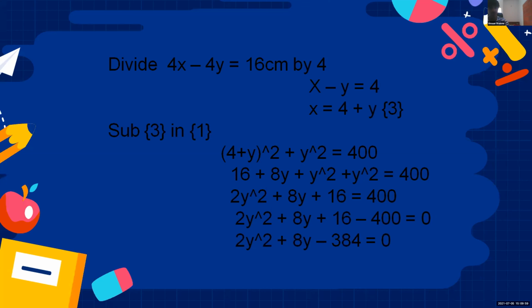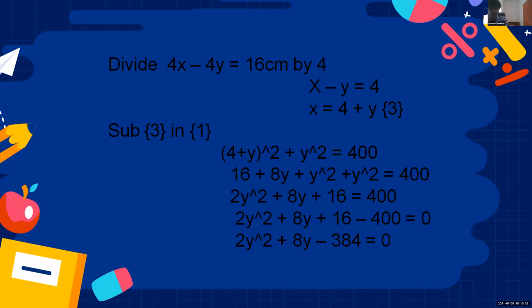So the first equation is x square plus y square equal to 400. Now when we substitute, it will become 4 plus y the whole square plus y square equal to 400. So here we are taking the formula that a plus b the whole square is a square plus 2ab plus b square. So 4 square is equal to 16, and 2ab is equal to 8y, and b square is equal to y square. So when we substitute, it will become 16 plus 8y plus y square is equal to 400.